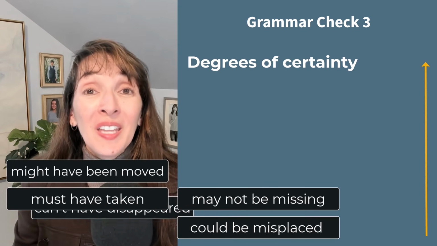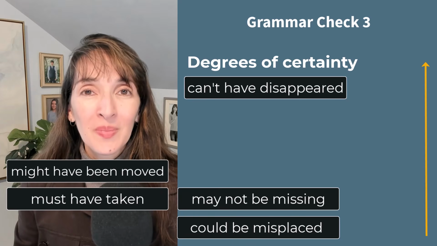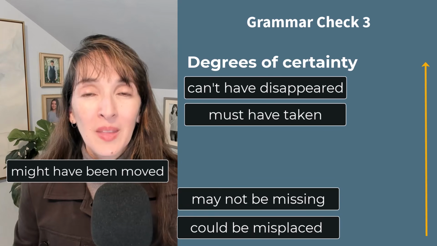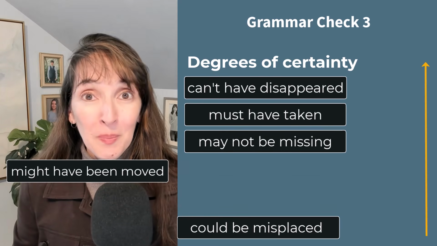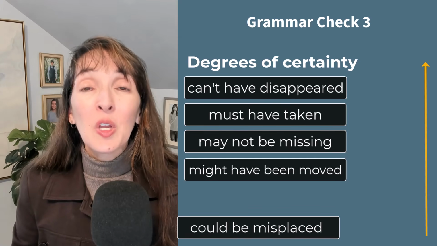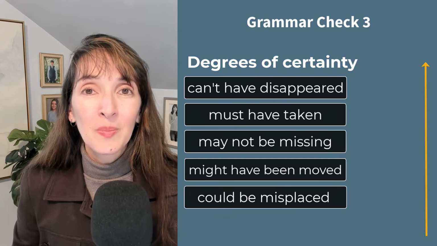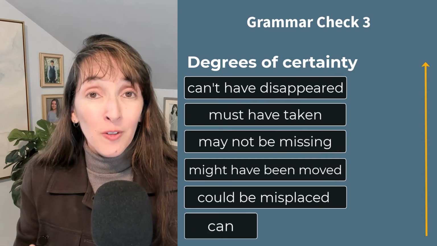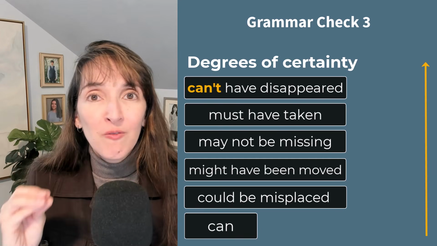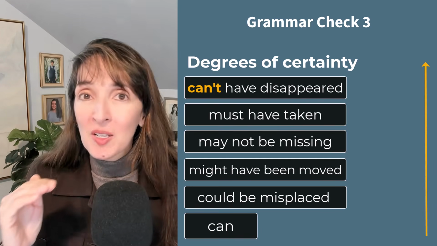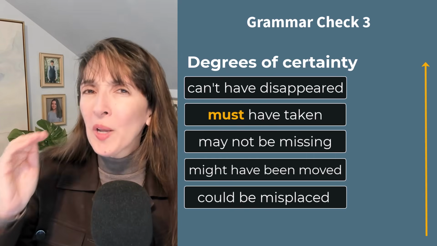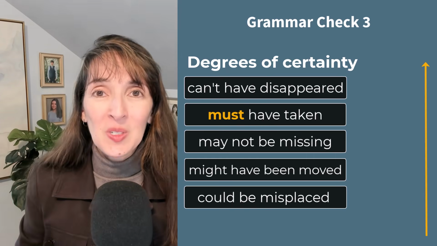At the top, we'll put can't have all disappeared. Another strong form is must have taken. The weaker forms are may not be missing, might have been moved, and finally, could simply be misplaced. Note how can in the affirmative expresses a possibility, but in the negative, can't is very strong. It expresses impossibility. Must is also very strong, not 100% certainty, but close.